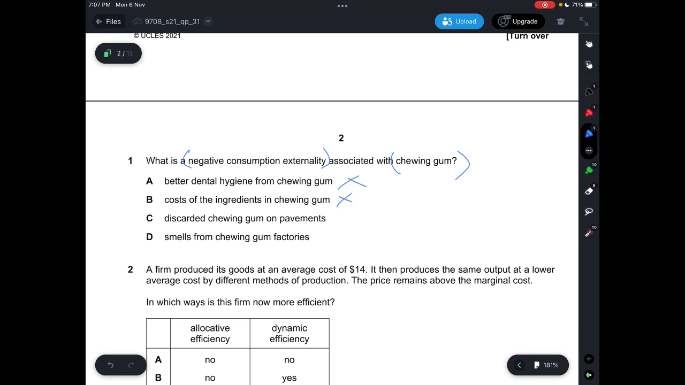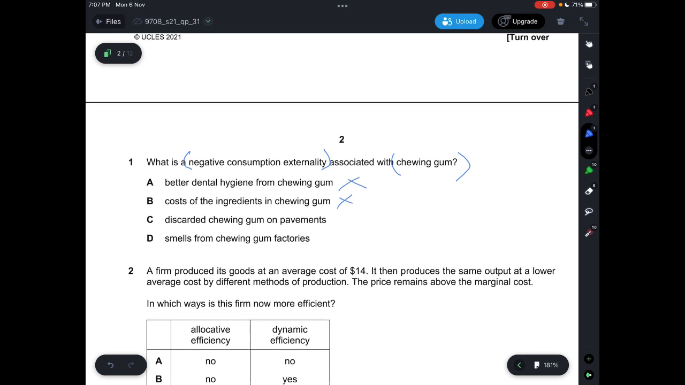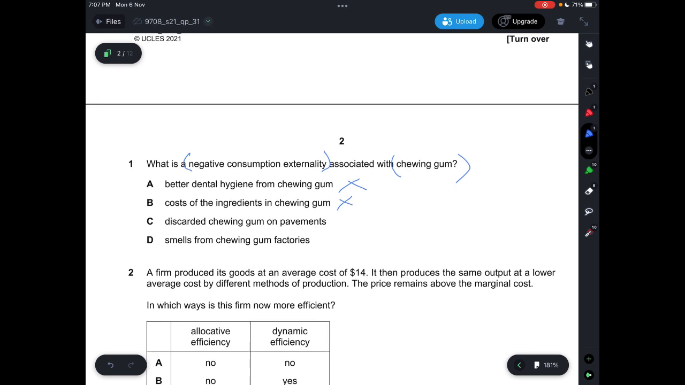And then C says discarded chewing gum on pavements. Now if you were to take chewing gum and you don't throw it into the bin and you throw it on the road, of course it will cause issues to other people because their shoes will then be stuck with chewing gum. Probably also lead to some malfunctioning of some particular equipment. So yes, that is negative consumption externality.